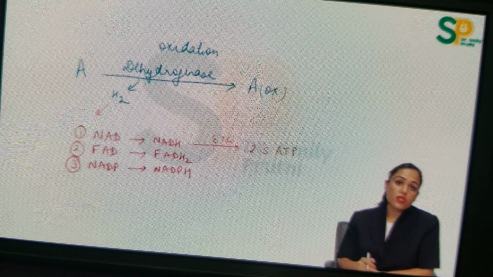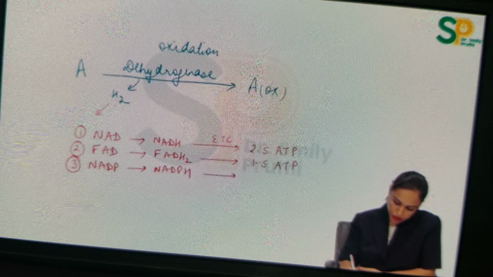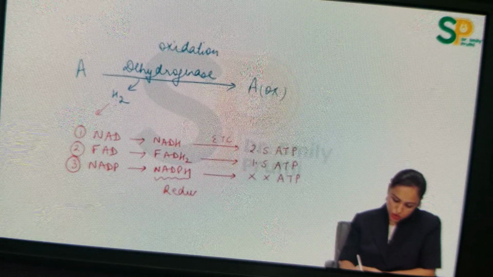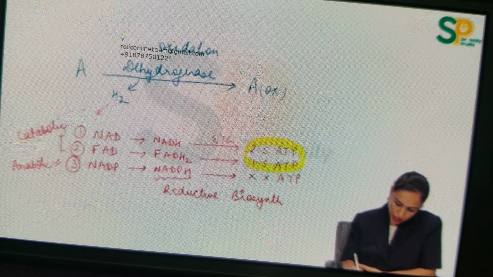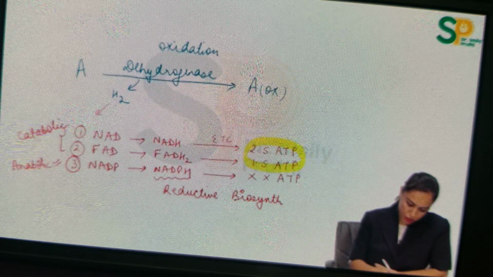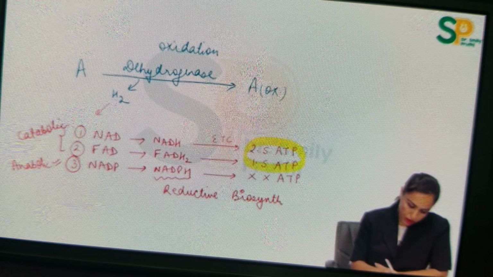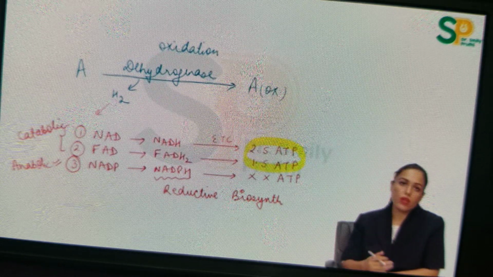So earlier it was 3 and 2 ATPs, but now it is 2.5 and 1.5 ATP. That is, NADH gives 2.5 ATPs and FADH2 gives 1.5 ATP via ETC. But this third molecule, NADPH, is not taking part in any ATP formation. This NADPH takes part in reductive biosynthesis. I will explain the meaning later, but a little bit you can understand. Reductive biosynthesis means anabolic pathway. So this number 3 point is used in anabolic pathway, but number 1 and number 2 are used in catabolic pathway. Any enzyme, any pathway which gives ATP in the end, that pathway is a catabolic pathway, right?